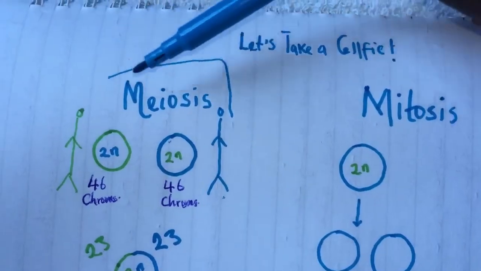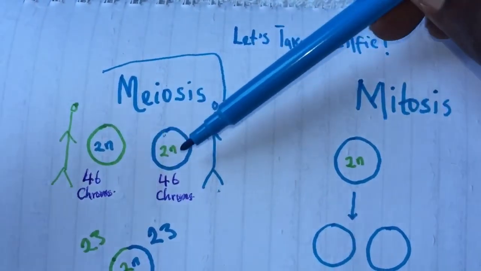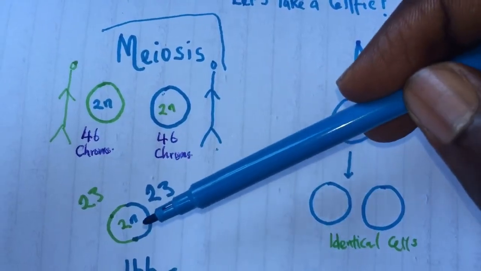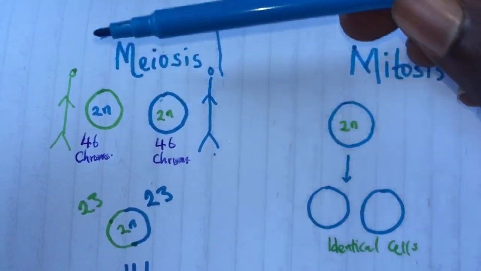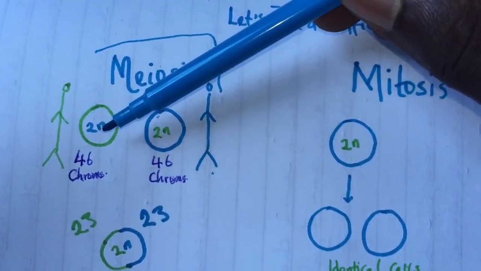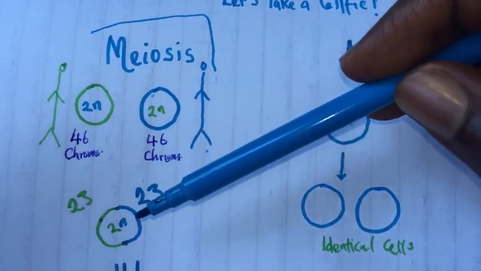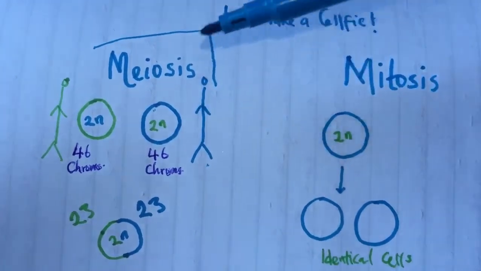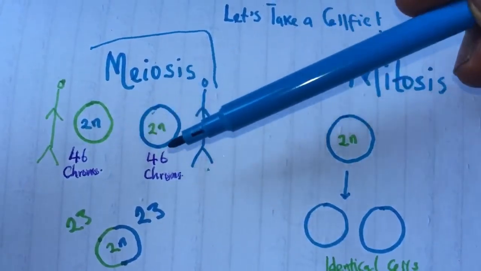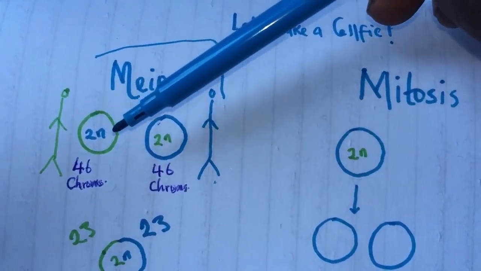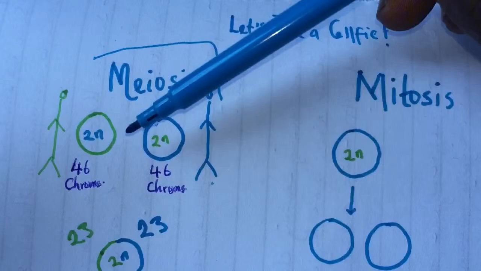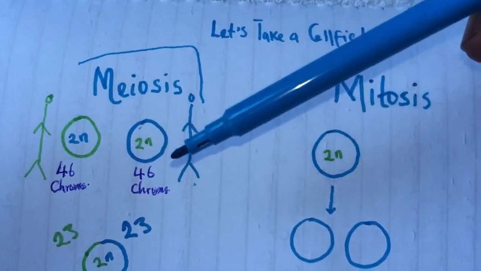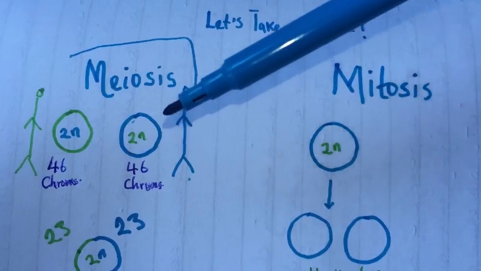Remember how we said that in meiosis, the parents give half of the number of their chromosomes to make the offspring. Here, your daddy gives 23, your mommy gives 23 to make you 46. That is like a reduction in the number of chromosomes of the parents, because your daddy is 2n, which is 2 times 23, which is what we call diploid. Your mommy is also 2n, which is 2 times 23.